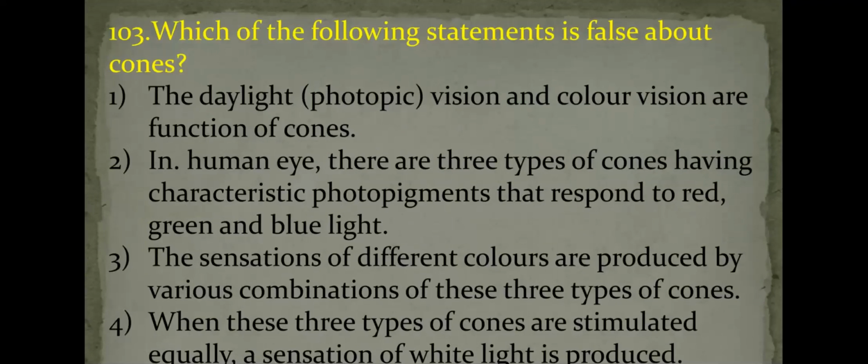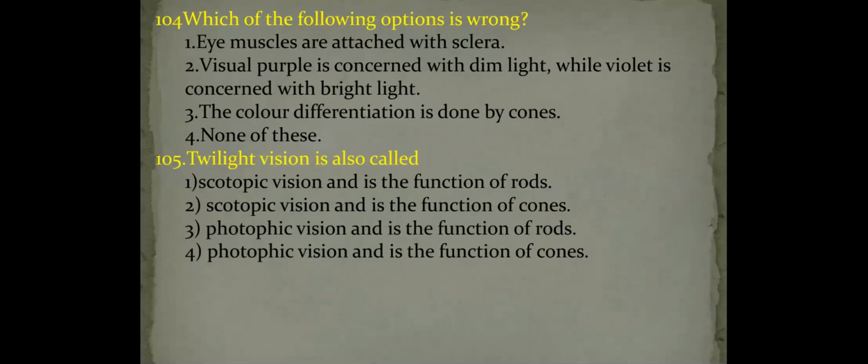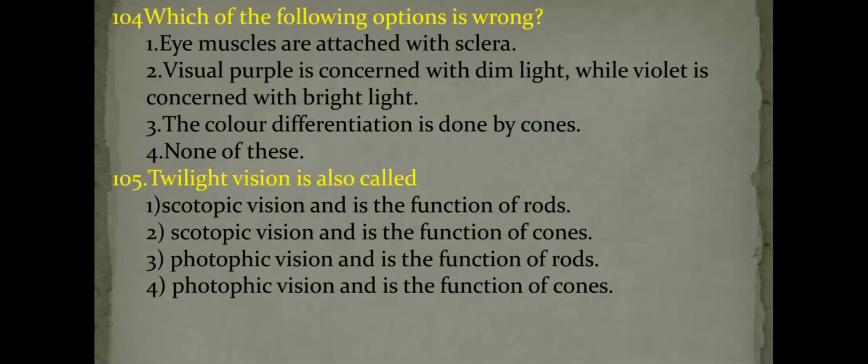Let us move on to the next question. Which of the following options is wrong? Eye muscles are attached to the sclera. Eye muscles are also called extrinsic muscles. There are 6 extrinsic muscles which regulate the movement of the eyeball. These extrinsic muscles are attached to the sclera. One side they are attached to the bony orbit, and the other side they are attached to the sclera to regulate the movement of the eyeball. Yes.